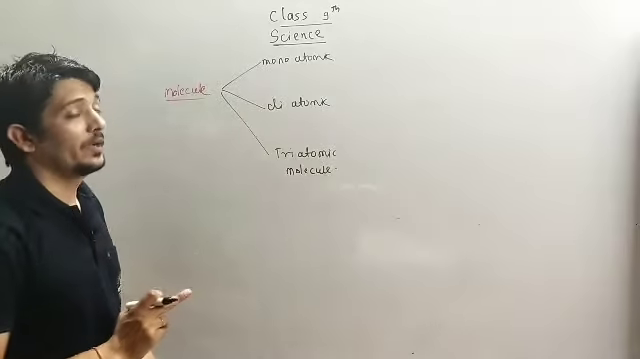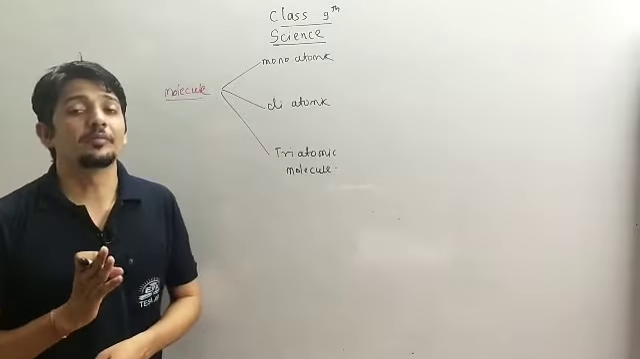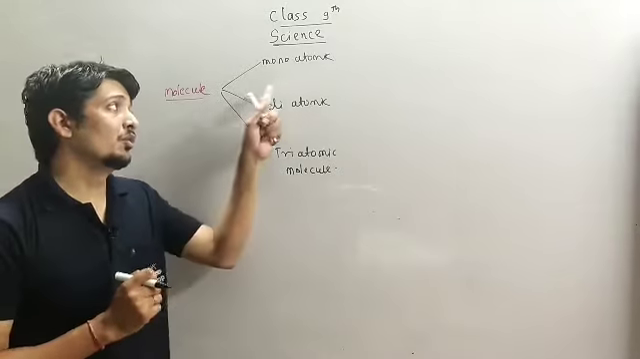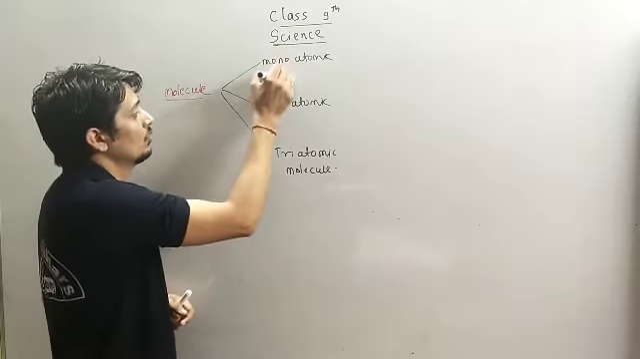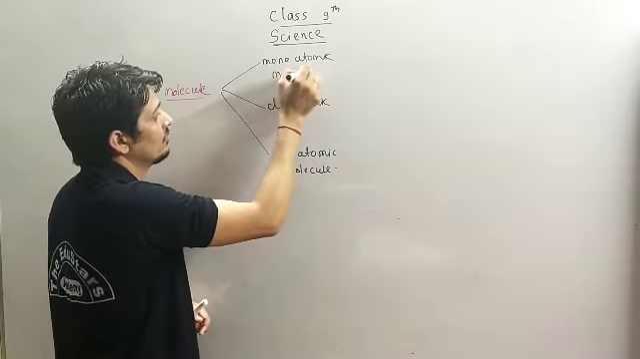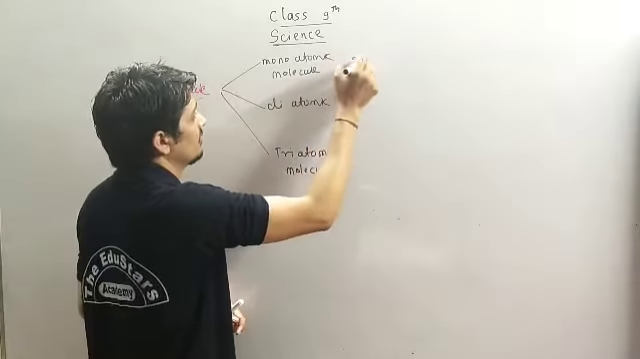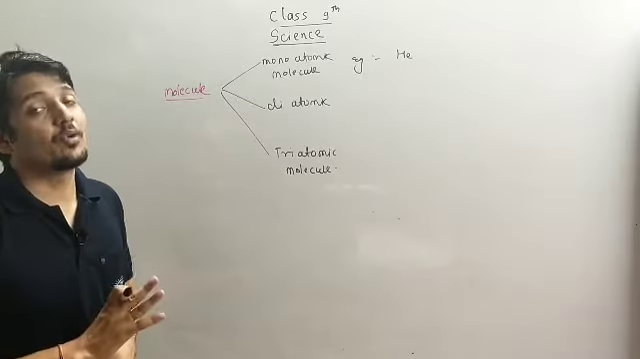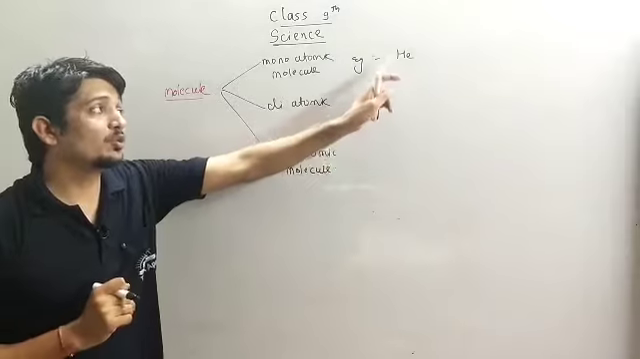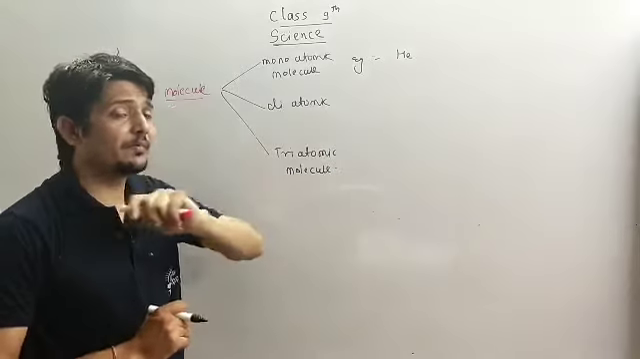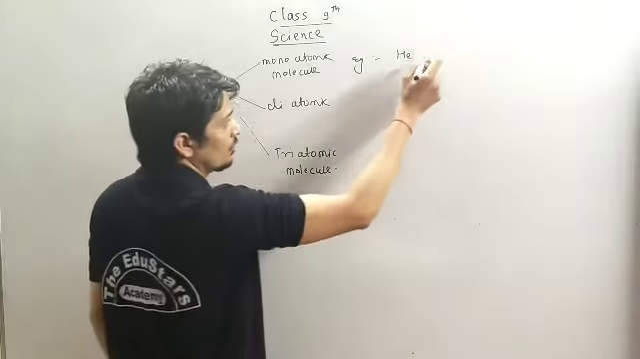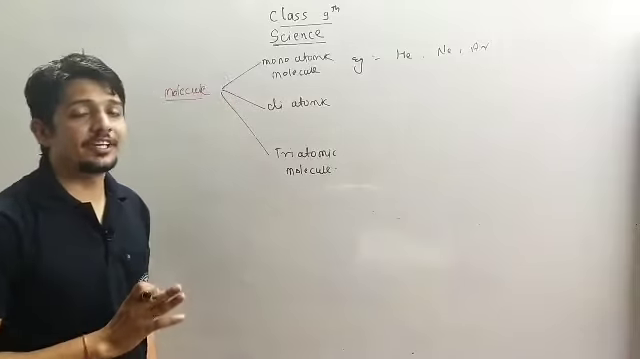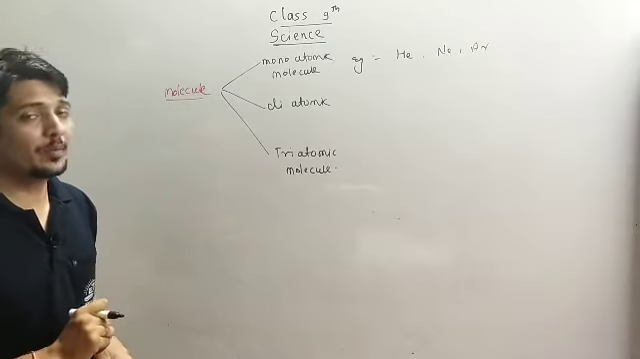So what is a monoatomic molecule? If the atom exists in our nature in its single atomic form, it is called a monoatomic molecule. Example, we have helium. Helium exists in its He form. Is there another atom of helium? No, we have only one atom. That is a monoatomic molecule. So all the noble gases like neon, argon, krypton, xenon and radon are monoatomic molecules.